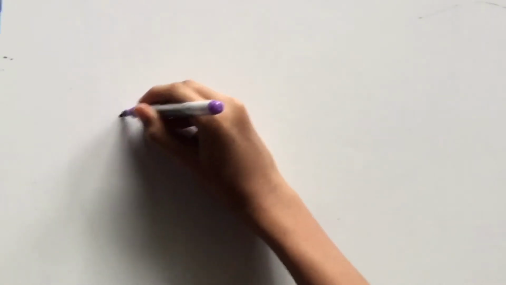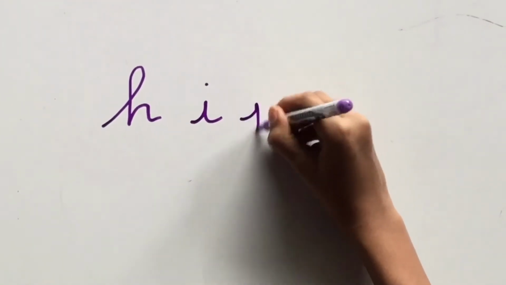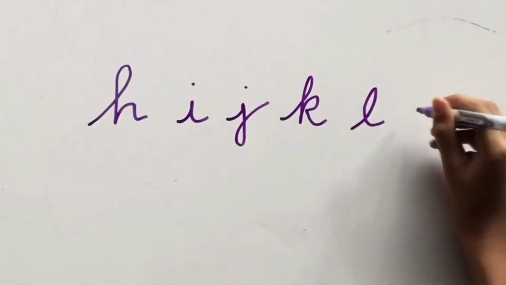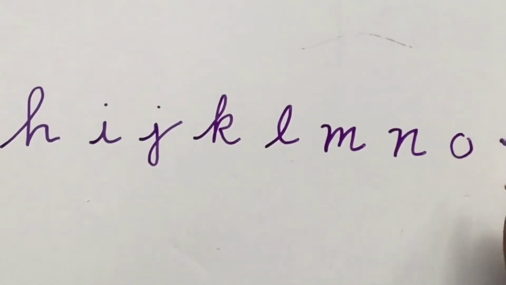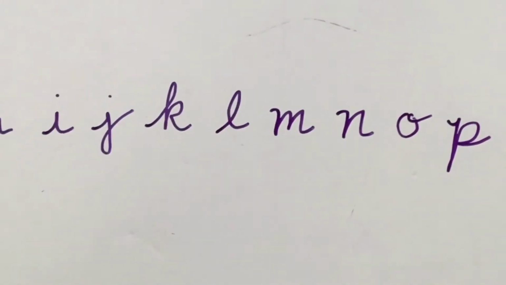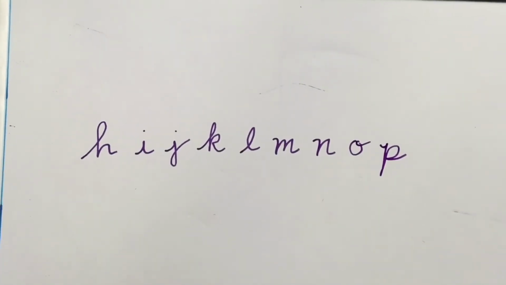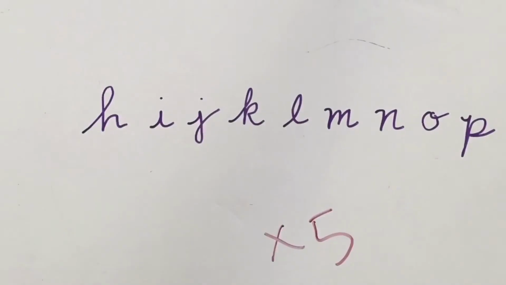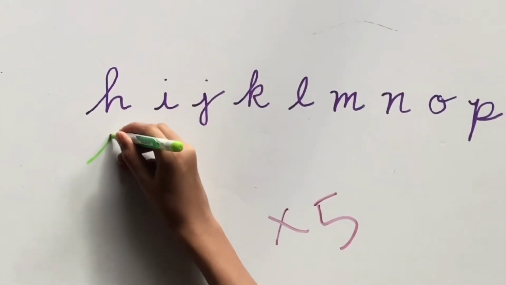So first we have the letter H, then the letter I, then the letter J, then K, then L, M, then N, then O, and then finally P. After you're done with that, I want you to copy each of these letters at least 5 times or until you know you're good with them. So here's a little help on how to write each of these letters.